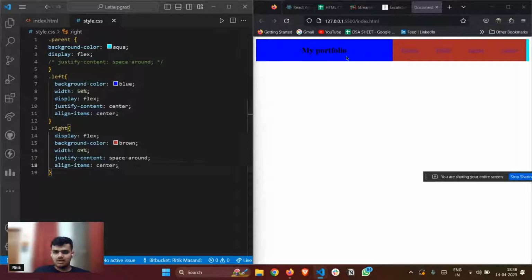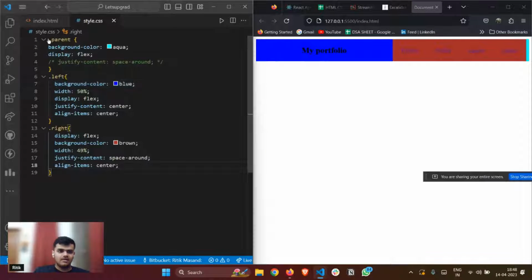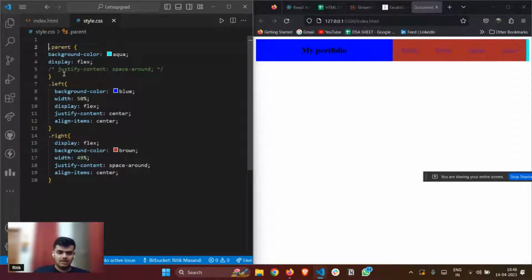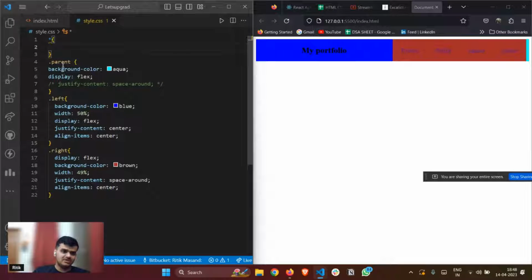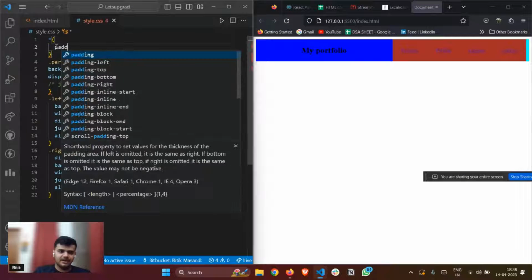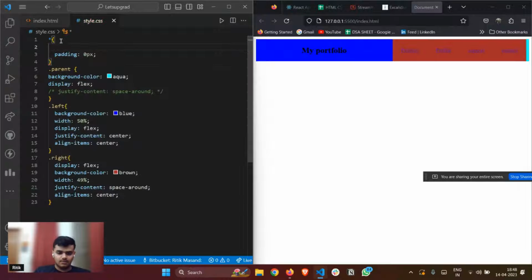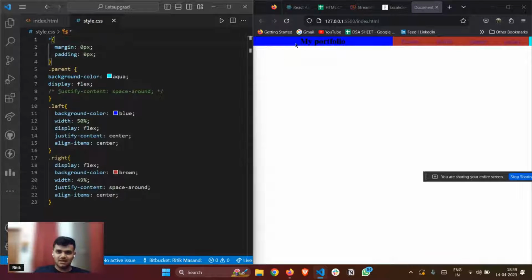After this one, I'll also change the color, right? By the way, for those of you who don't know this concept, this is a universal selector. Whatever you do inside these brackets will be applied onto your whole page. As you can see, there is some margin and padding at the top left part. To remove this, I'll be using padding of 0 pixels and margin of 0 pixels, right? So now as you can see, this part has gone to the top of the page, just as I wanted.